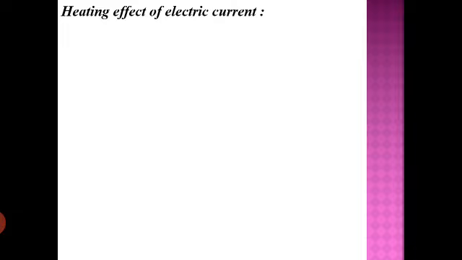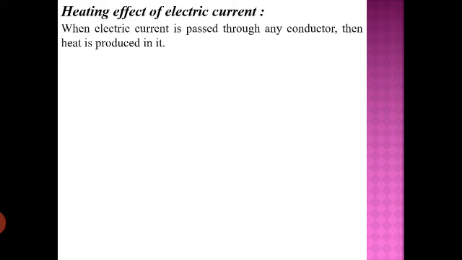Let's understand the meaning. When electric current is passed through any conductor, then heat is produced in the conductor, and this phenomenon is called heating effect of electric current.